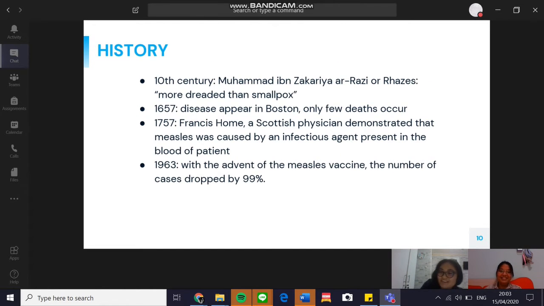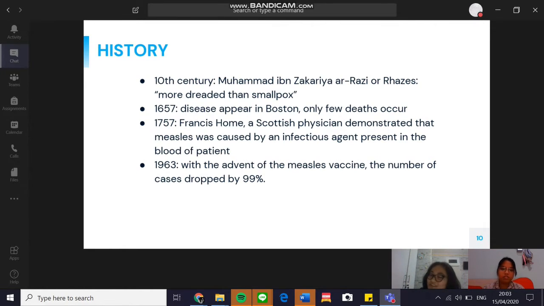Okay, the history. Early references to measles were described by Muhammad ibn Zakaria al-Razi, or Rhazes, a Persian philosopher and physician, as a disease that is more dreaded than smallpox. In the year 1657, the disease appeared in Boston, recorded in a diary by John Hall, in which only a few deaths occurred, so it's not that obvious. And in the year 1757, Francis Home, a Scottish physician, demonstrated that measles was caused by an infectious agent present in the blood of patients.